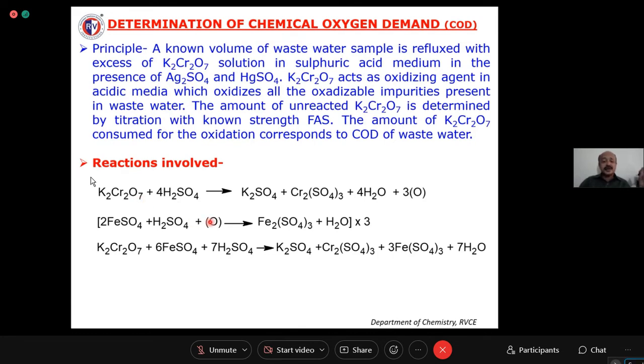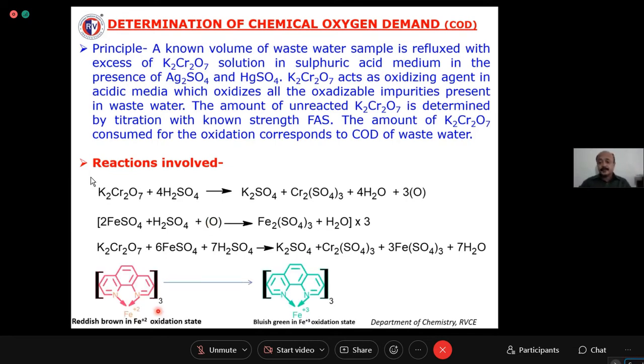Okay, so these are the reactions involved there. Now we are going to use one indicator that is called ferroin indicator. This ferroin indicator is nothing but the 1,10-phenanthroline iron(II) complex.